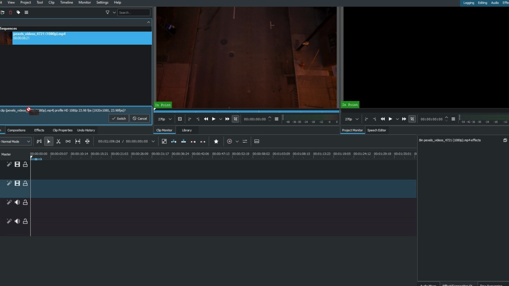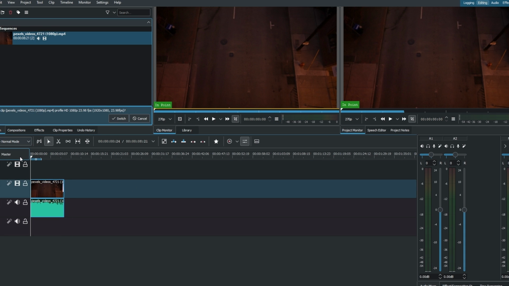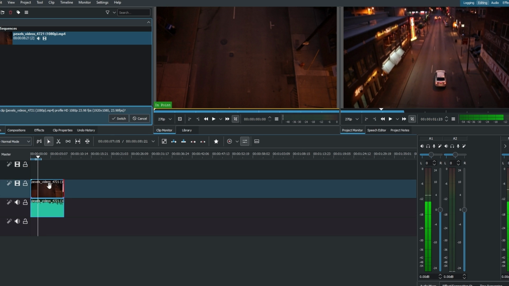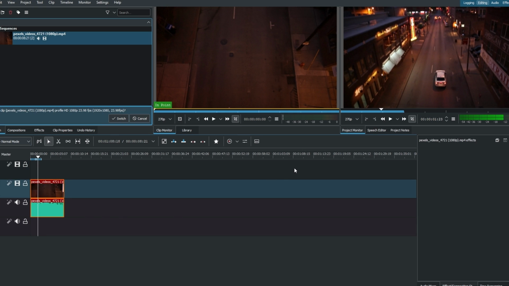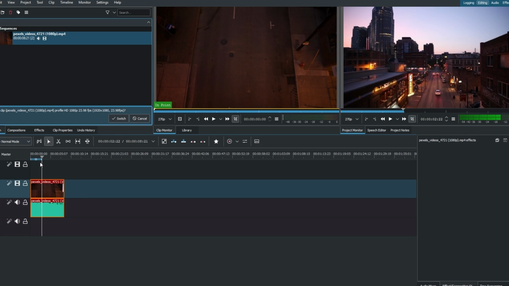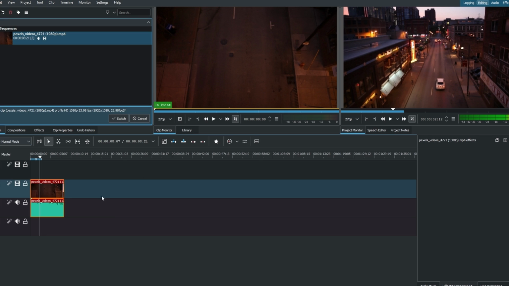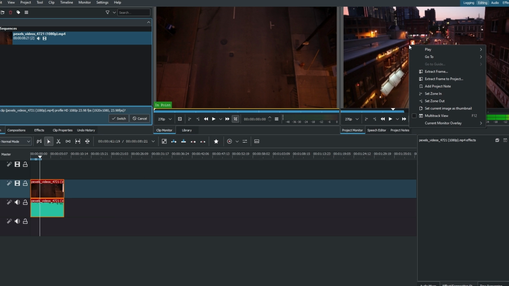Open Kdenlive and navigate to the Editing tab. Add the desired video clip to your project. Move the playhead to the specific frame where you want to freeze the video. Right-click in the Preview panel, on the chosen frame.